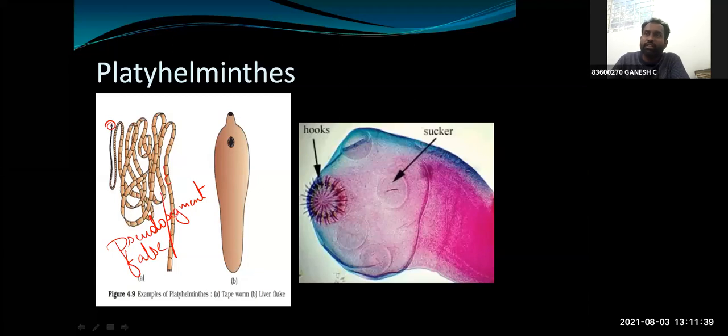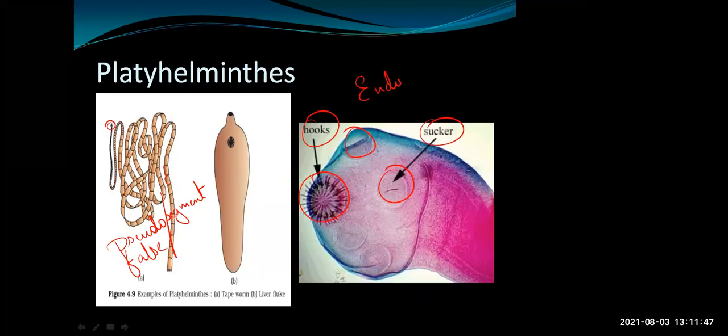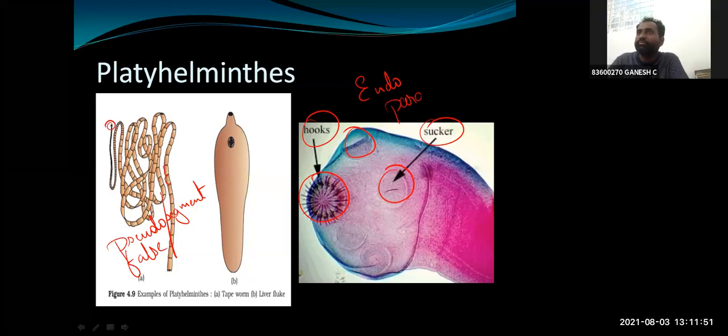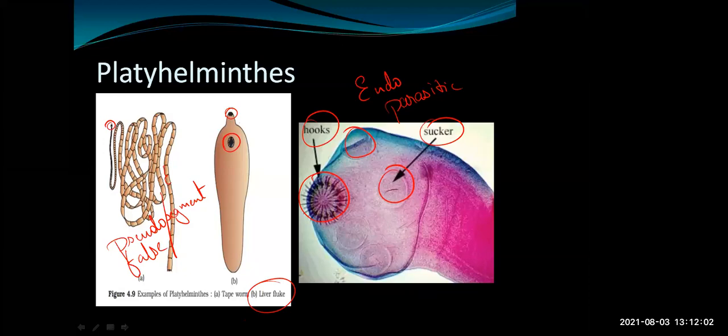And they have hooks and suckers. Can you see the hooks and suckers here? Hooks and suckers are features of what type of helminth? Parasitic, and this is endoparasitic. In the liver fluke you also have two suckers. The scientific name of liver fluke is Fasciola hepatica.